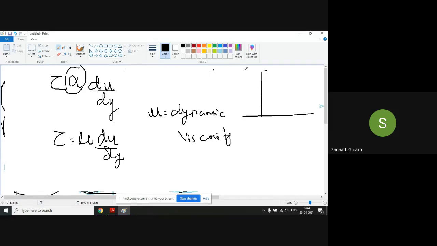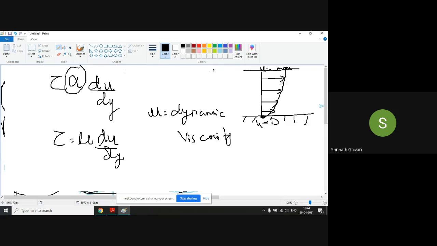I'll draw a simple diagram so that you can understand easily, because that was very messy. At this point, we have some velocity, and the velocity goes on reducing till it reaches the bottom surface. At this point it will be 0, and at the top it will be maximum velocity, as this side is fixed.